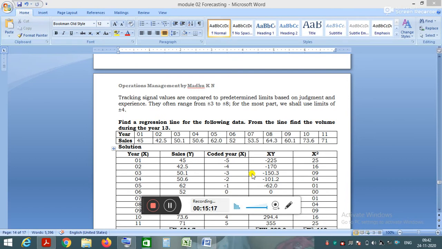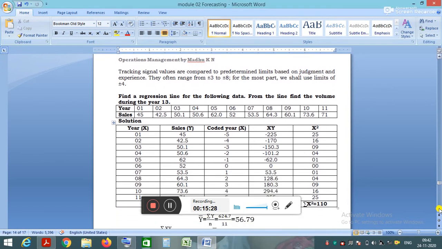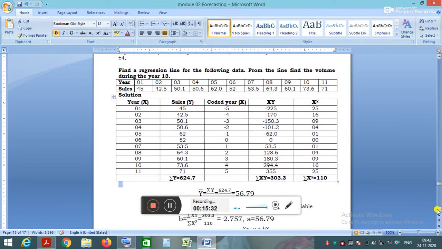Years is the independent variable and sales is the dependent variable. When the independent variable is time, like month, year, or days, we can solve the problem using the least square method.